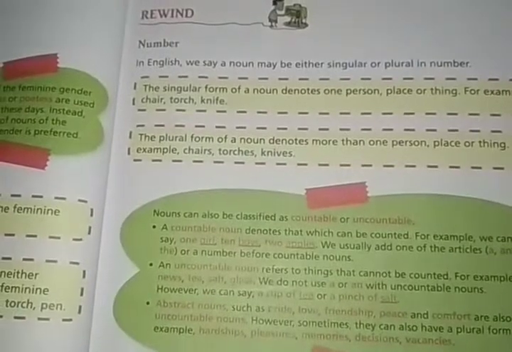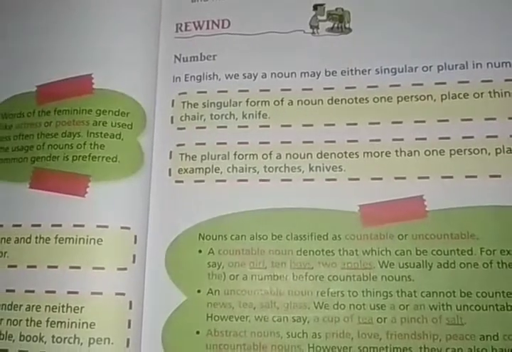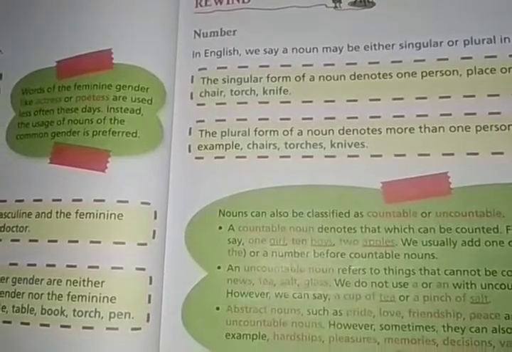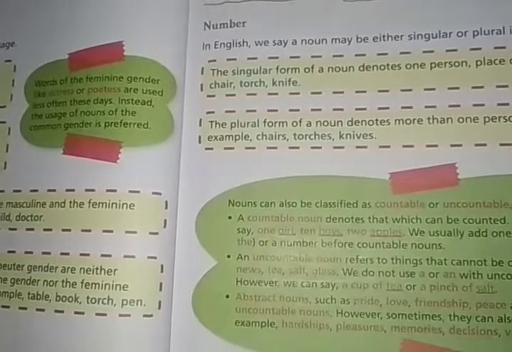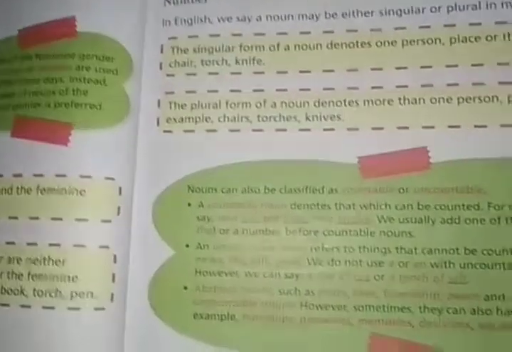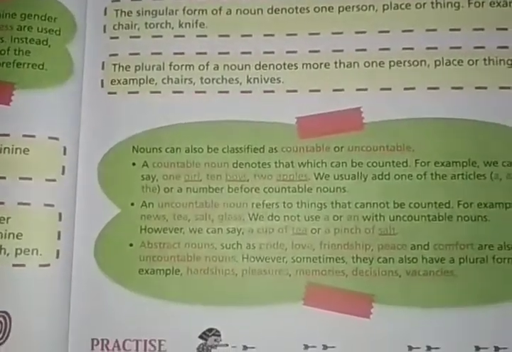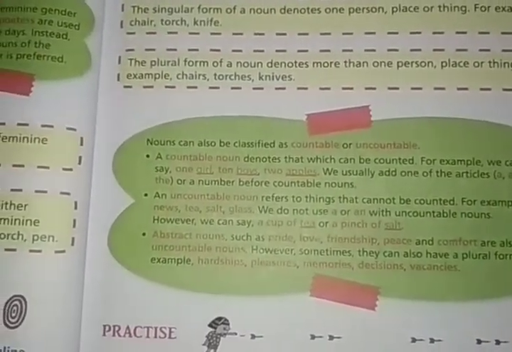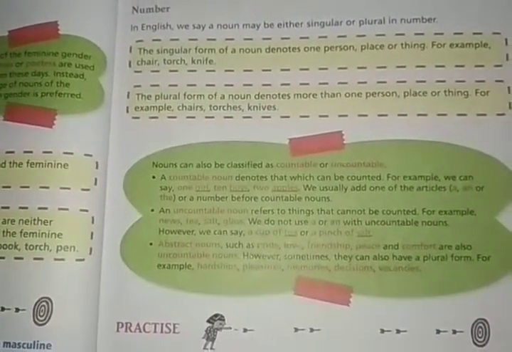So students, we have completed the chapter nouns and its classifications. We have learned about the definition of noun, its classifications, their definitions and their uses, their meanings, their examples, and also the classification of noun on the basis of gender and number, and also some important notes. And countable and uncountable nouns, and there are some extra notes regarding the uses of the nouns.